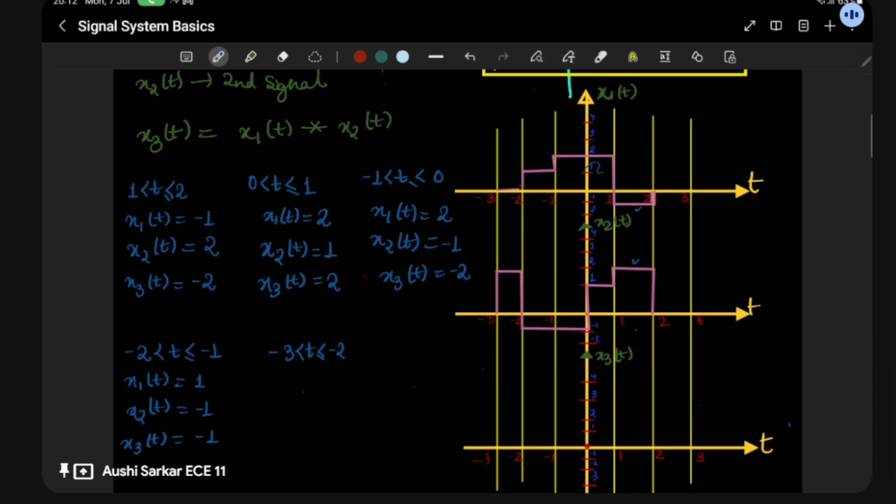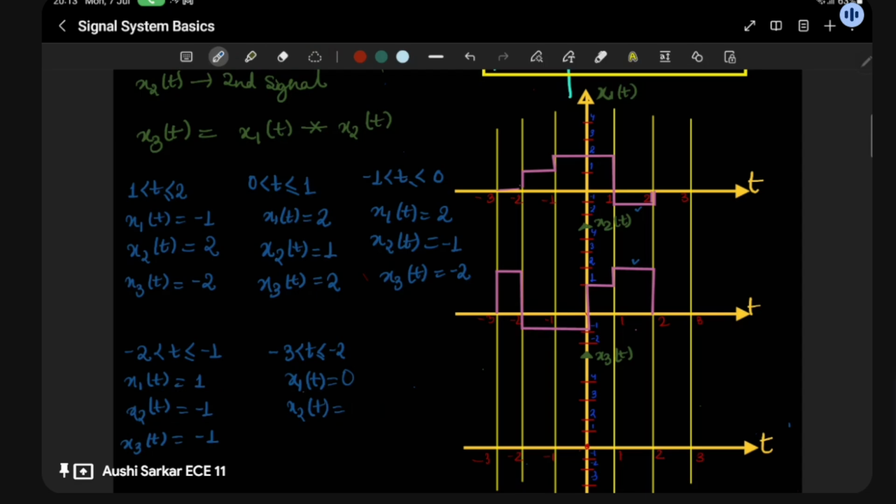Here you can see x1(t) is 1, and x2(t) is 0, sorry, firstly this is 0.